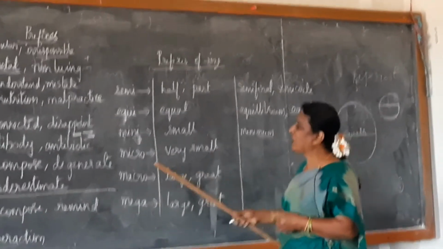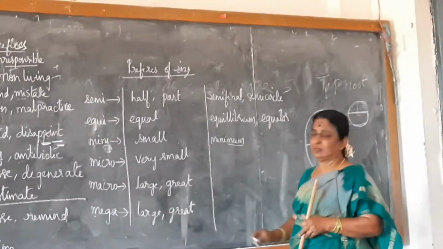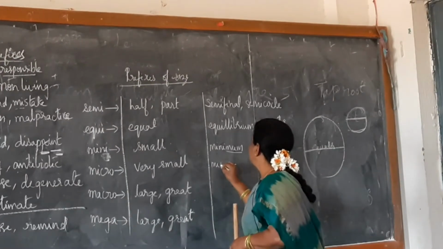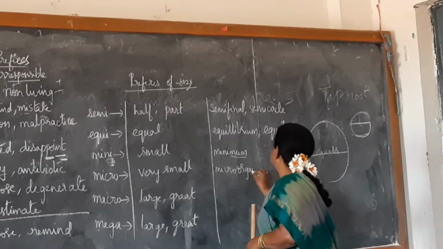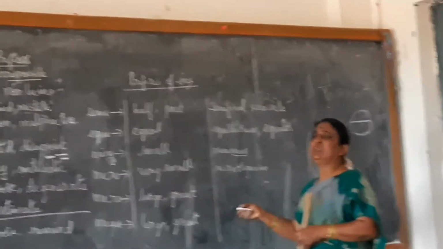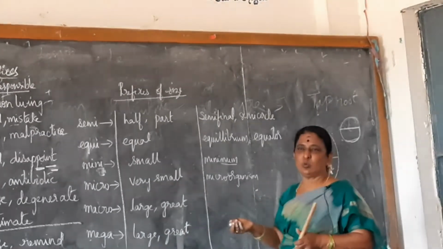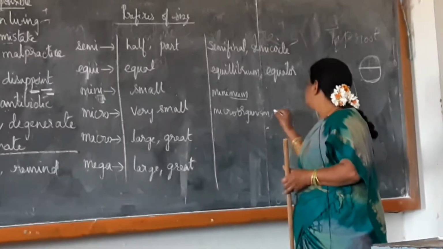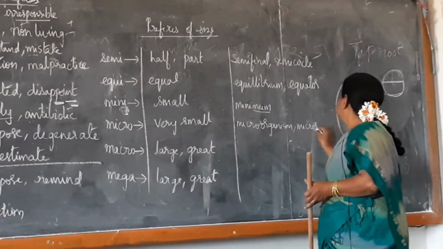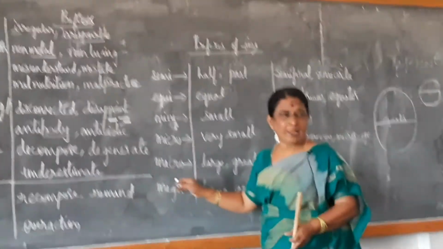Okay, next, micro. Very small. You know microorganism. A microorganism is an organism which is very small in size. Microscope: scope means to see, to watch. Something which is very small to watch is watched under the microscope, so it is called a microscope.